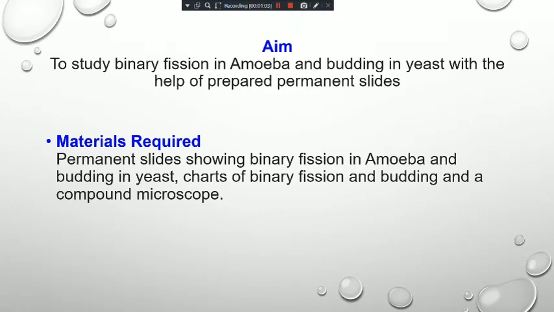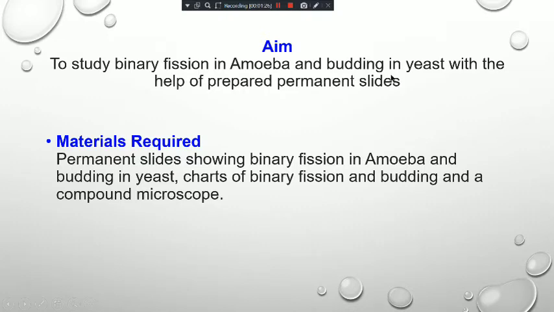Students, first I want to give a simple introduction about binary fission and budding. Both are types of asexual reproduction. Binary fission is a type of asexual reproduction in which one organism divides into two, meaning one organism produces two new young ones.